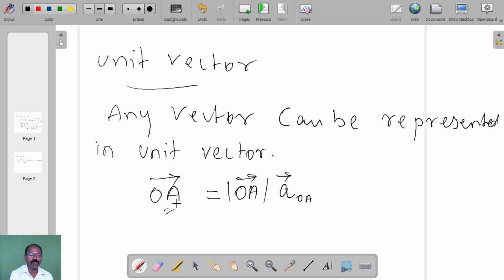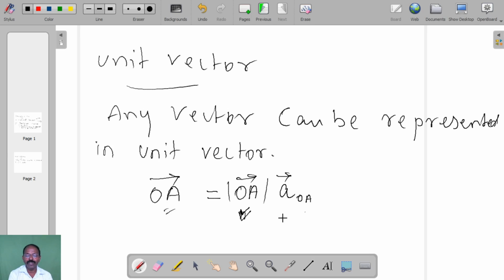So the OA vector equals its magnitude and direction. To denote the magnitude, we write the magnitude of OA.